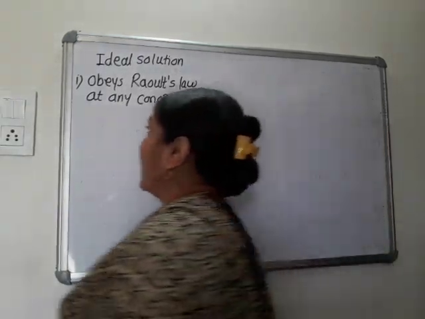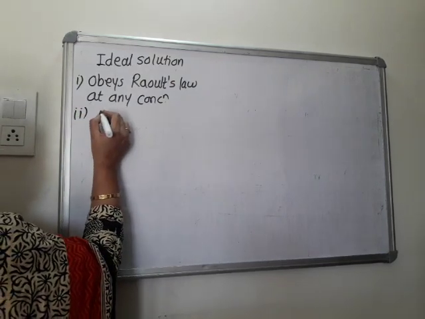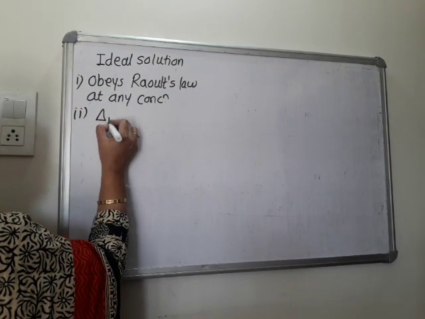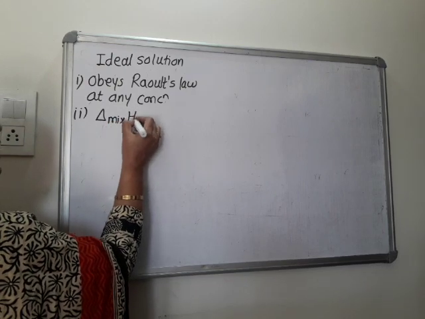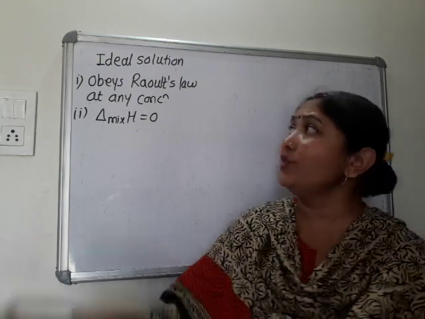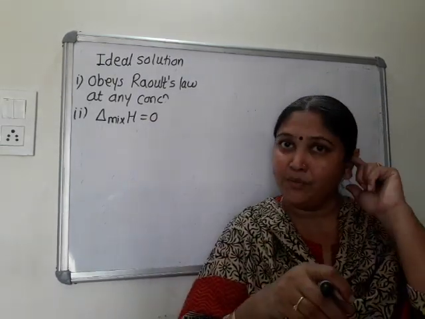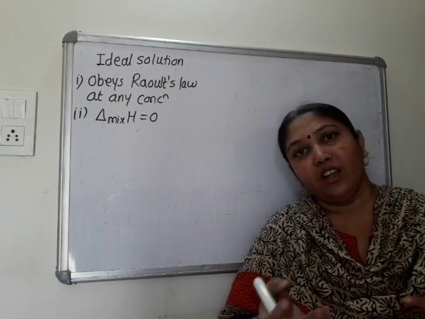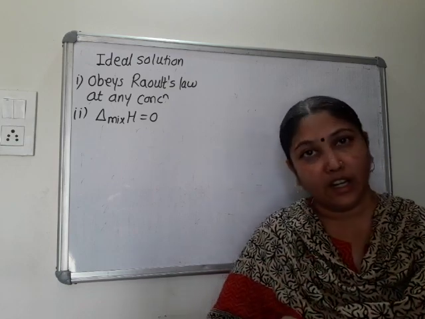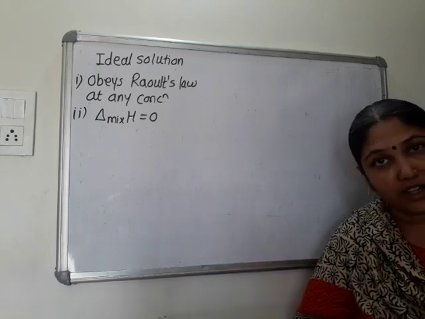Okay, second one, suppose if we mix two solutions together, then what is found? Delta H of mixing is 0. Is it possible practically? Not at all. That's why it's an ideal solution, right? If we mix two solutions together, then definitely there is some change in the heat content. Some energy is lost or some energy is gained by that system.